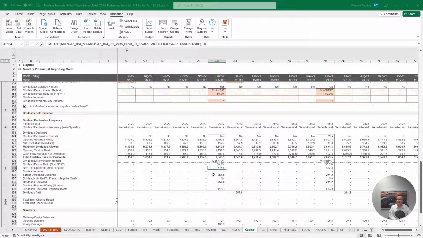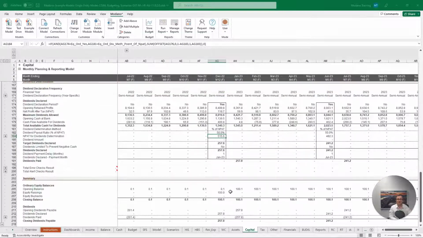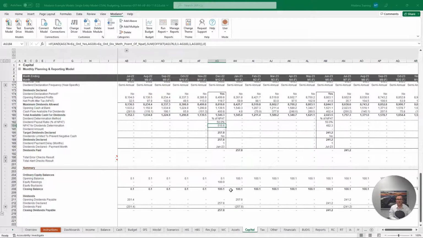ending in December 22. This dividend declared is our return on capital, and we can see that we have our declaration and a 1-month delay in our payment, with the dividends then being paid out in the following month of January 23. The financial statement impacts are summarized at the bottom of our ordinary equity analysis. We can firstly see that we have our ordinary equity balances, our return of capital, showing our opening balance of 0.1 with a raising of 100, giving us our closing balance of 100.1 at the end of December 22.